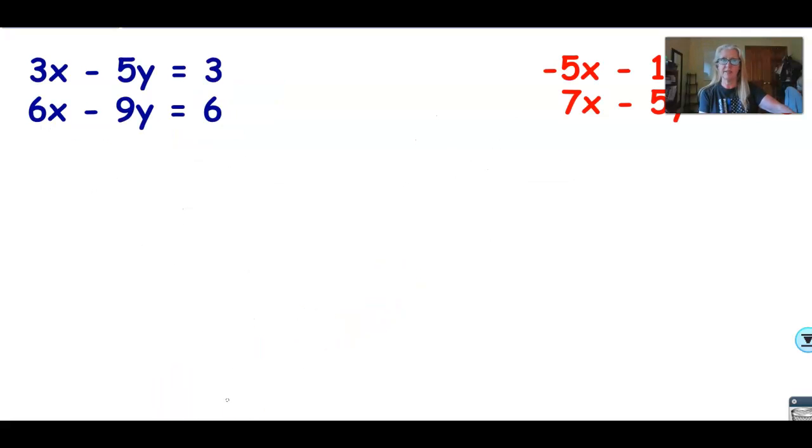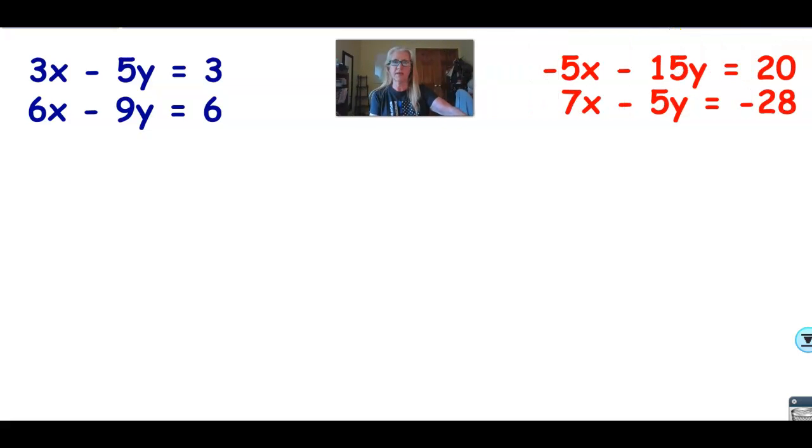Right? Now, I want you to try these two. Okay? These are two for you to attempt. Ideally, I would like you to pause the video now and do these problems, and then when you come off of pause, I'll have the answers for you, or I'll work them out for you. So if you're following directions and playing along, go ahead and pause the video now. If you're not following directions and following along, I'll go ahead and do them.